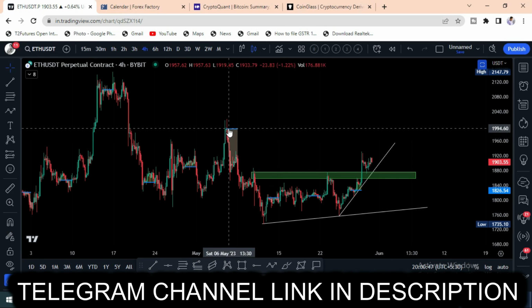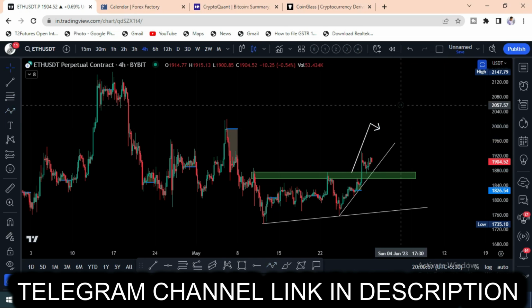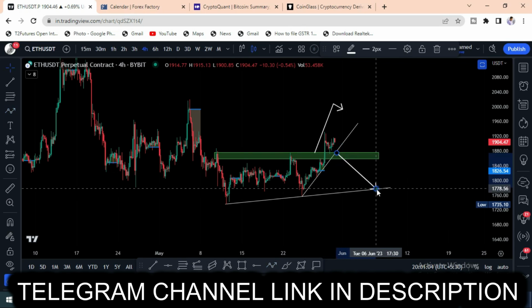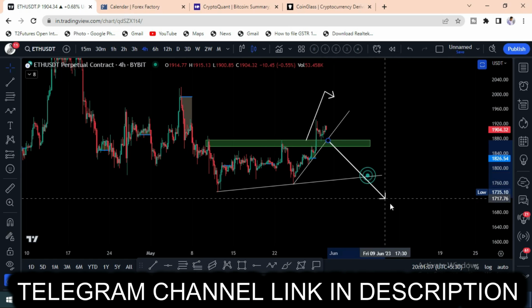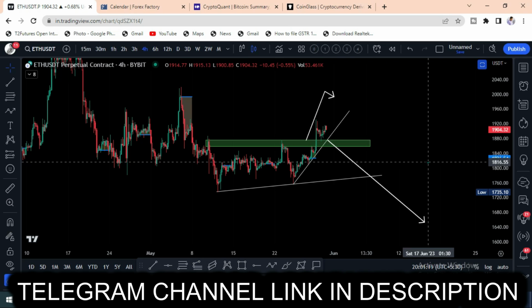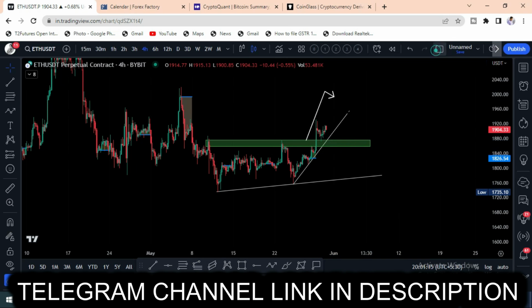We can expect the market can go like this, and then we can see somewhat of a correction. If it breaks the same trend line, if you observe the trend line here, then we can see one more test here. If the test is broken, we can see the $1,650 area. So this is the thing. So now, if you want to do the trading, let's see what chances there are. I gave you all the charts. In the charts, I gave you the support areas and everything.